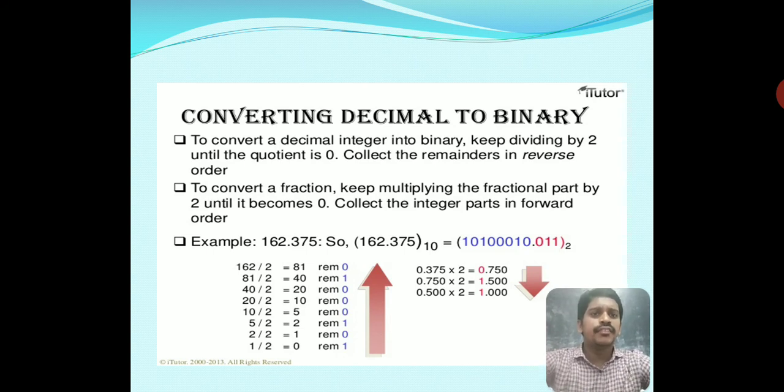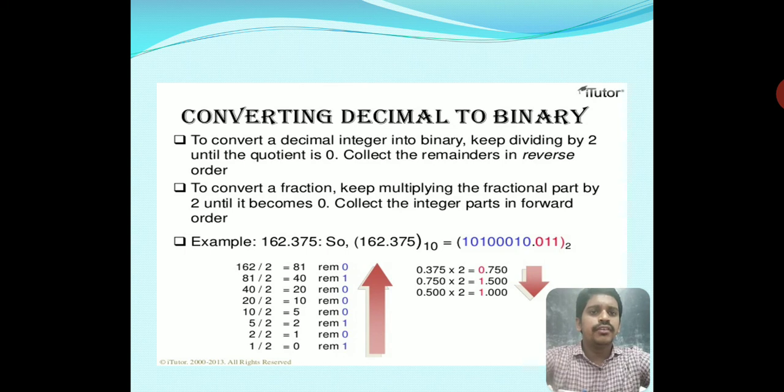Convert 162.375 base 10 to a binary number. First of all, we consider the integer part, 162. 162 divided by 2 is 81, with remainder 0. Next, 81 divided by 2 gives 40, and so on, until the quotient is 0.